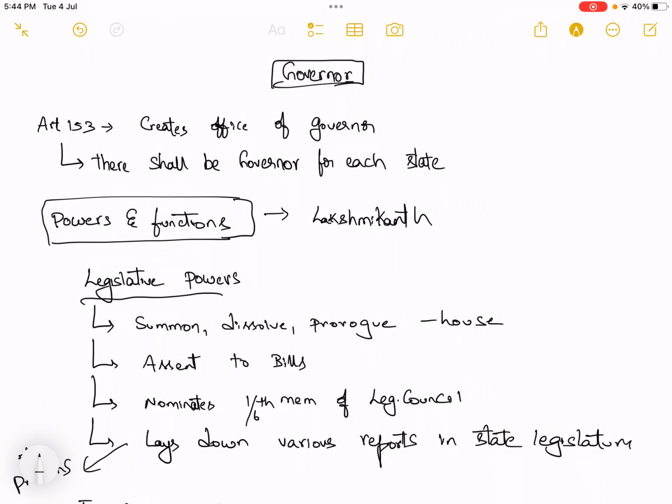See students, governor. Article 153 creates the office of the governor. According to this provision, there shall be a governor for each state. So this is the major provision that you have to remember. Now from your Lakshmikant, you know the powers and functions of the governor. These powers and functions are identical to the powers of the president.